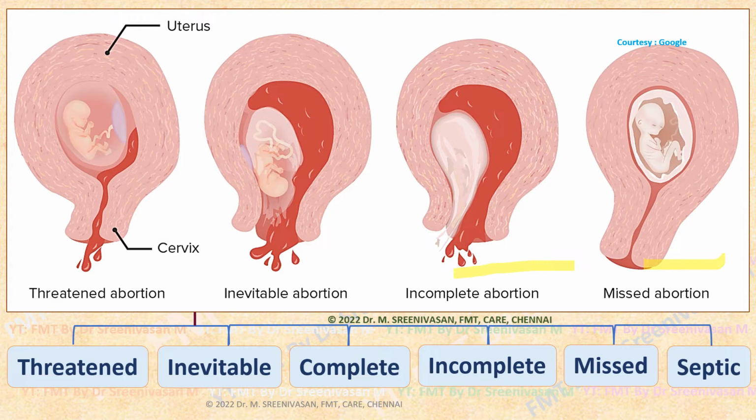There will be vaginal bleeding, rupture of membranes, either of which may be there, and there will be cervical dilatation as you are seeing here. So abortion becomes inevitable or unavoidable. Incomplete abortion is one where some products of conception are not getting expelled. They are still retained. Missed abortion means undetected abortion by the pregnant woman. So the retained abortus remains undetected because there is no vaginal bleeding, there is no cervical dilatation.